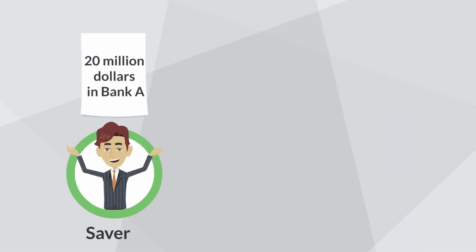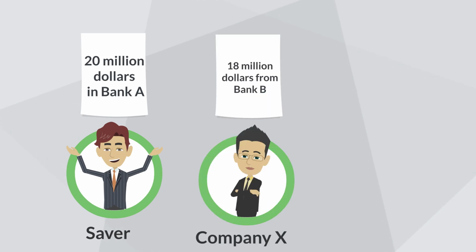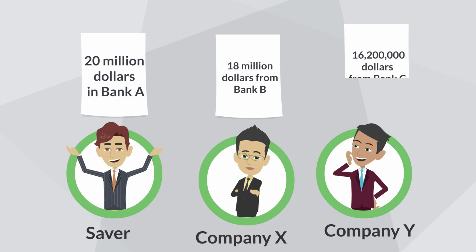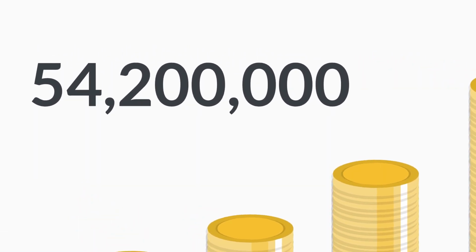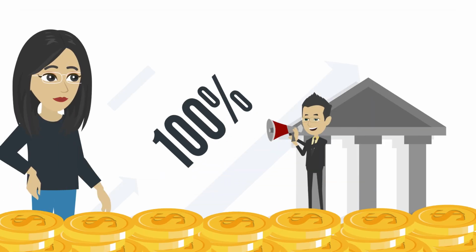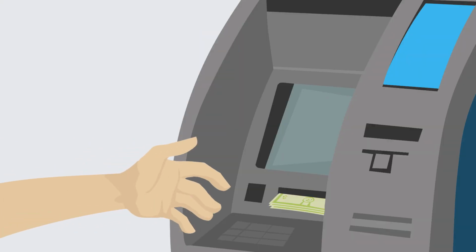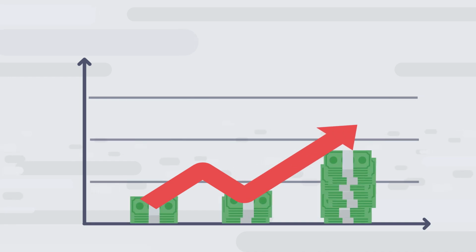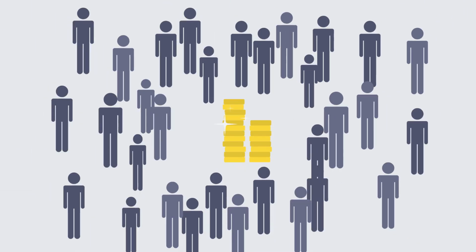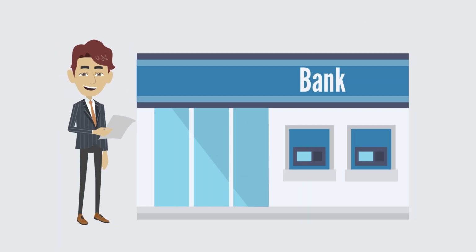The saver will have a bank statement for $20 million, Company X for $18 million, and Company Y for $16,200,000. So far, there is $54,200,000, and with more rounds of lending, more money will be created this way. As long as they don't go to the bank to withdraw their money, money is continuously created. This is true because people trust their economies and are happy holding on to the bank statements.